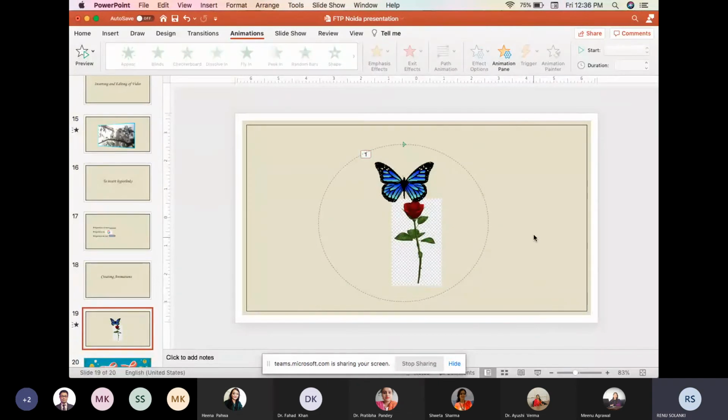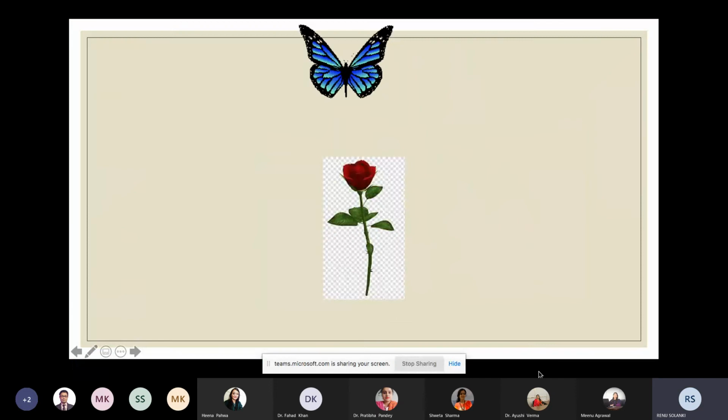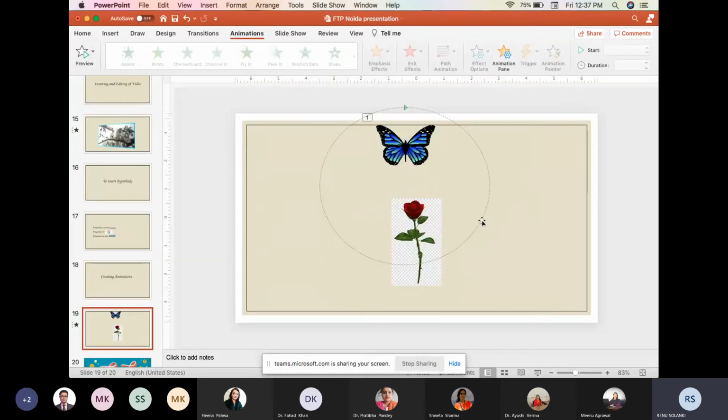So let's see how it will move. We are watching that it is moving very fast. We want it to move very slowly. So what we can do, when we click on this path, that is the animation path, we will see that some duration is coming. If I increase the duration, then this butterfly will start moving slowly around this flower.